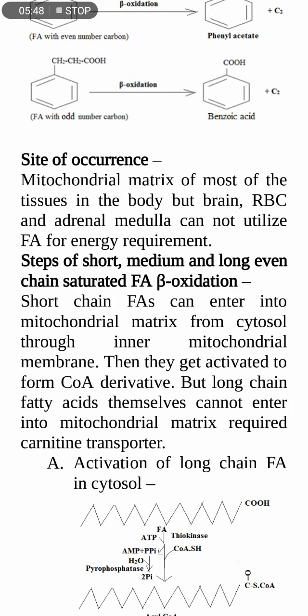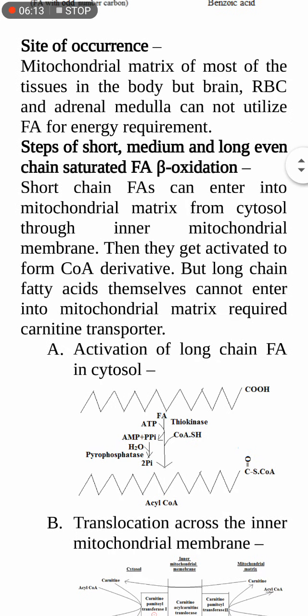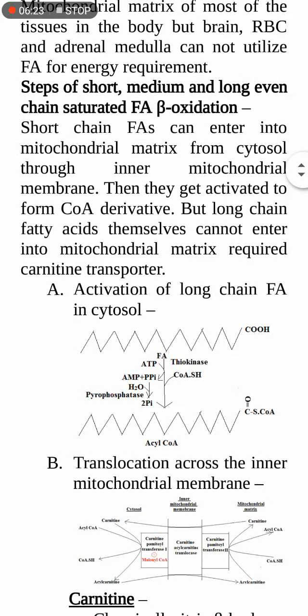Then how does beta oxidation take place? Before actual beta oxidation, first of all, the fatty acid that enters into the cells has to be activated by the enzyme thiokinase into its CoA derivative.